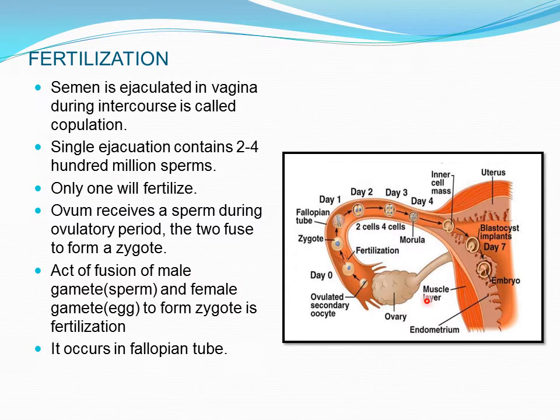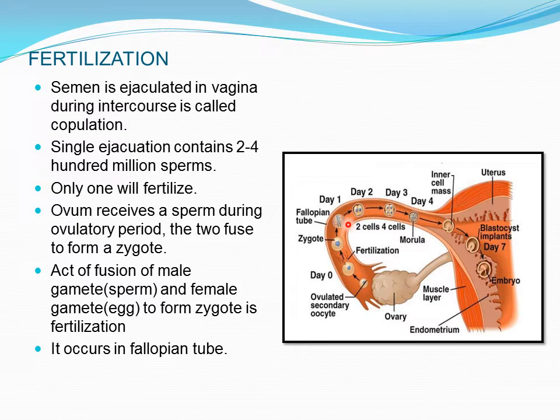This is the ovary. The matured ovum was released and it is waiting here for the sperm to come. The hundreds of millions of sperms reach here, but only one is able to fertilize it. The spermatozoa also remain in the female tract for 24 to 72 hours. It is not that within a few minutes or hours they get destroyed in the female tract. No, it's not like that. They remain within the female tract for 24 to 72 hours.